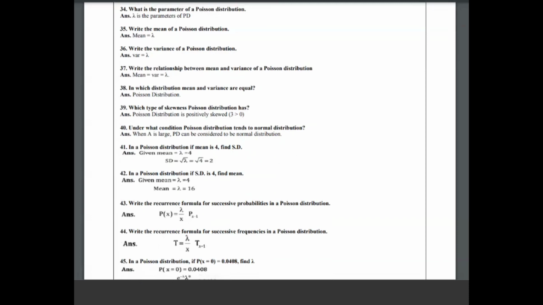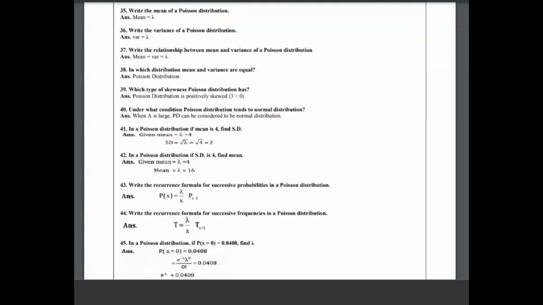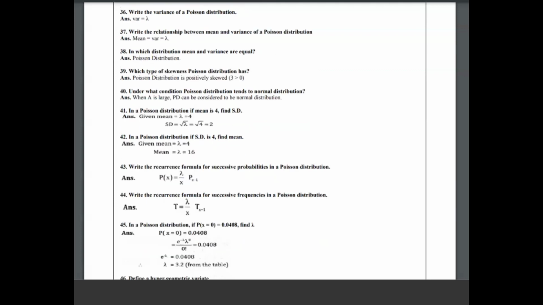Then, under what condition does a Poisson distribution tend to a normal distribution? When lambda is large, the Poisson distribution can be considered to be a normal distribution. When lambda is large, it came as a print mistake. Then in a Poisson distribution, if the mean is 4, then find the standard deviation. Then standard deviation is the square root of lambda, the square root of 4, that is equal to 2.